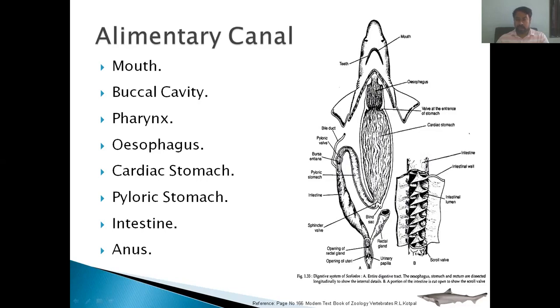Why is the proximal part called the cardiac stomach? Because the heart is present above this part of the stomach. Heart means cardiac; the medical term for the heart is cardiac. That's why this stomach is called the cardiac stomach. This is the most developed part of the alimentary canal. You can see it in the diagram.